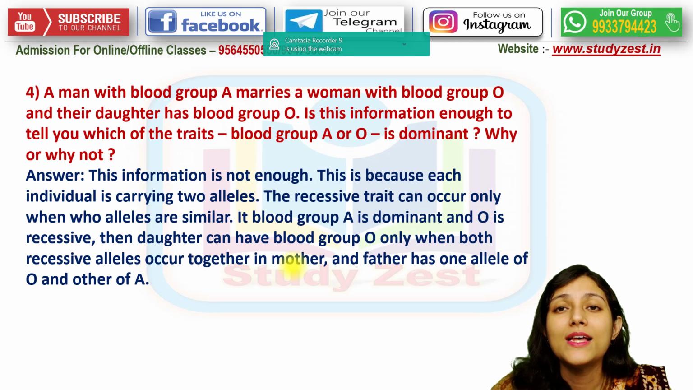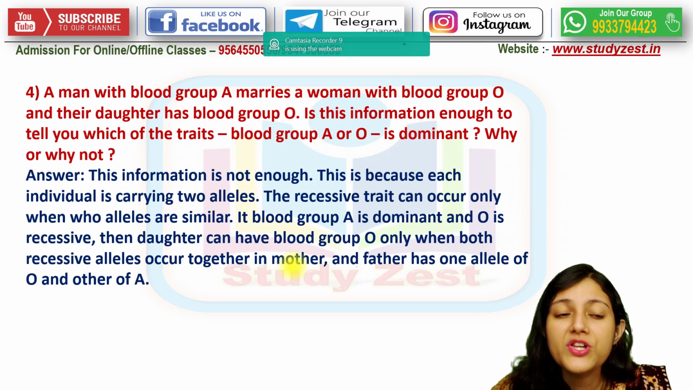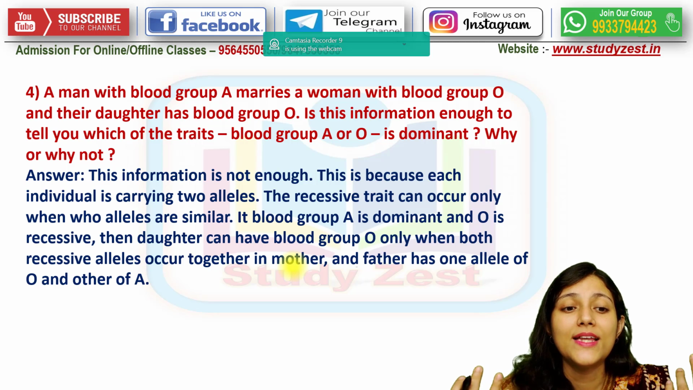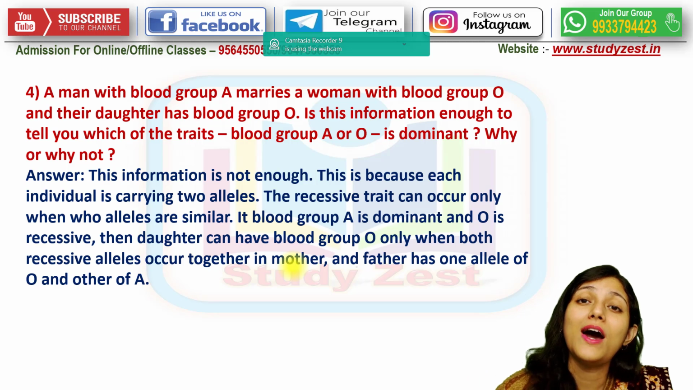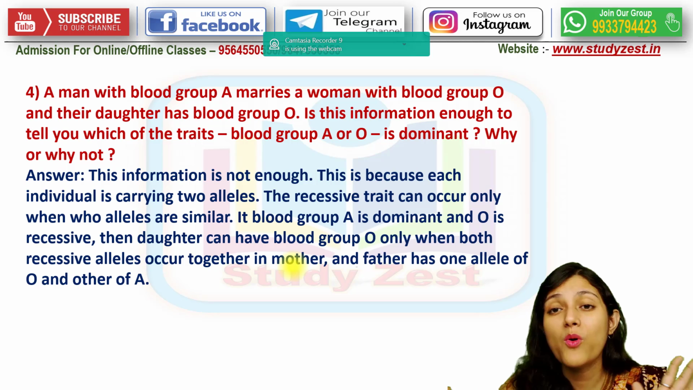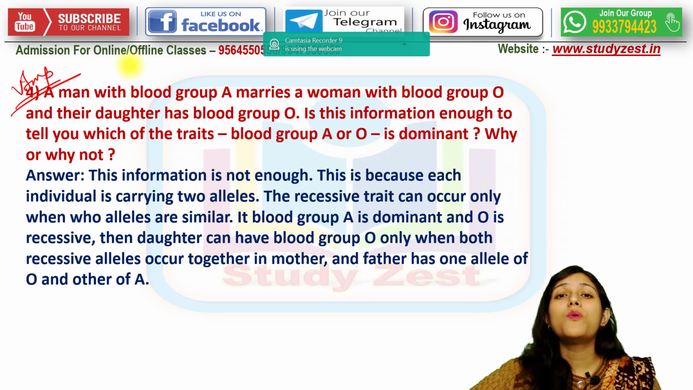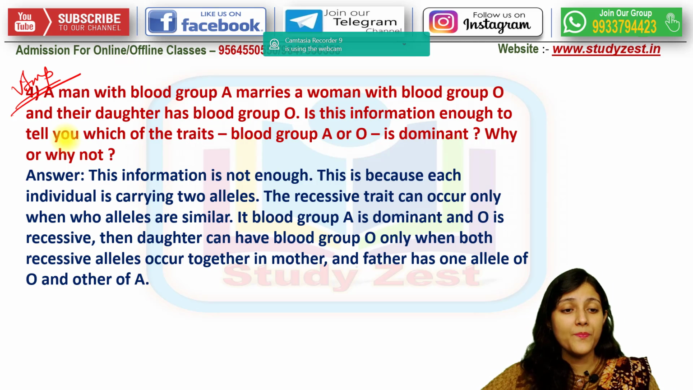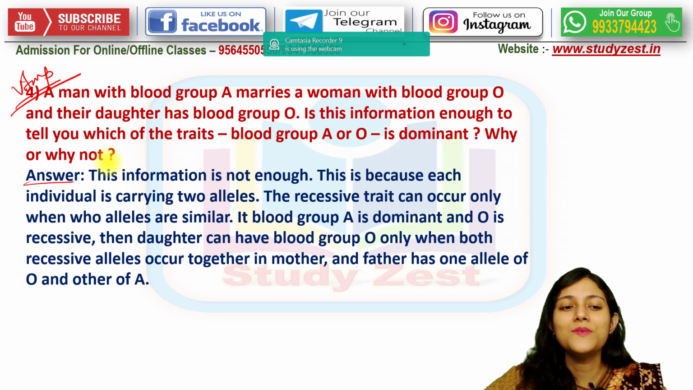Alright, next question is, a man with blood group A marries a woman with blood group O and their daughter has the blood group O. So in this, is this information enough to say which of the traits, blood group A or blood group O, is dominant and why or why not? This is a very important question, very important for your exam too. Okay, and interesting also to find out. So let's find out the answer.